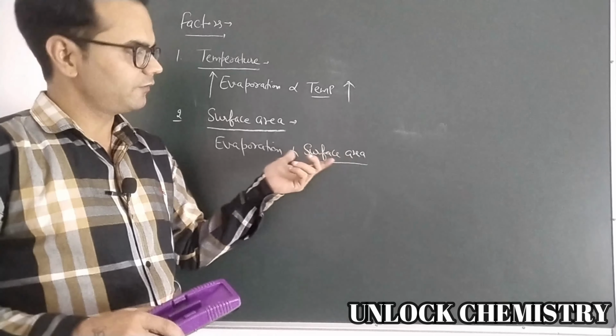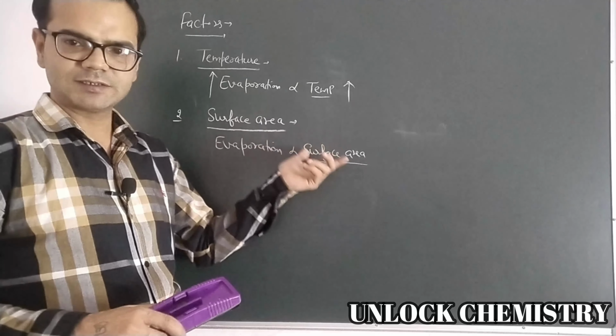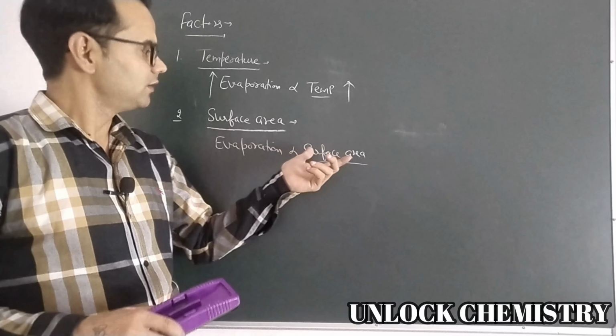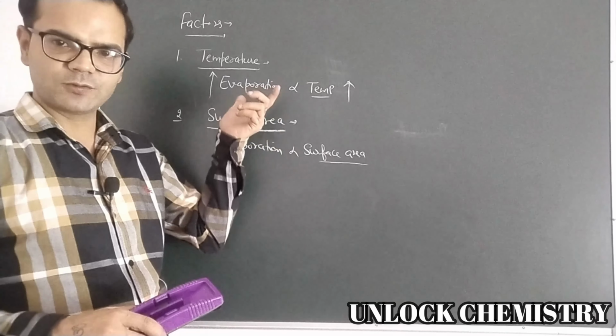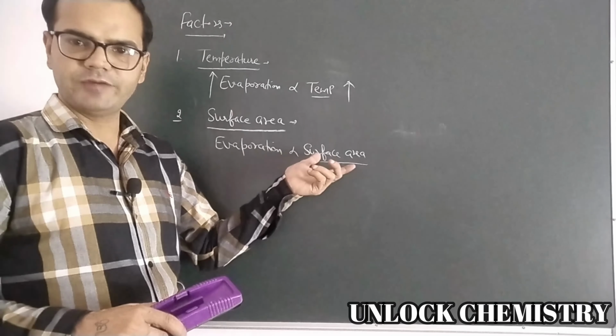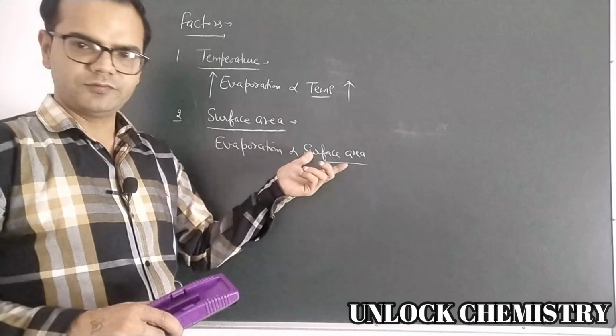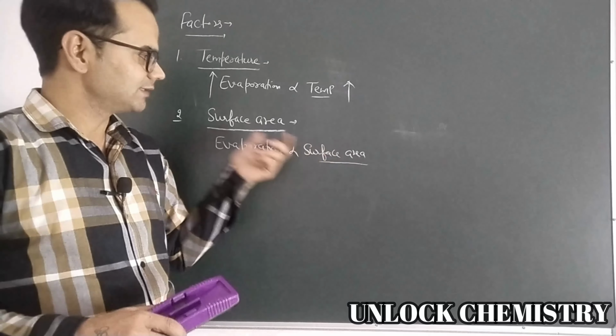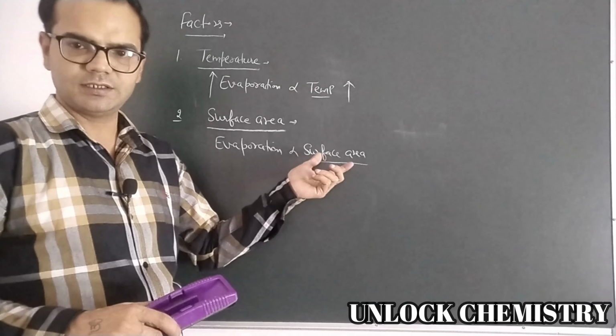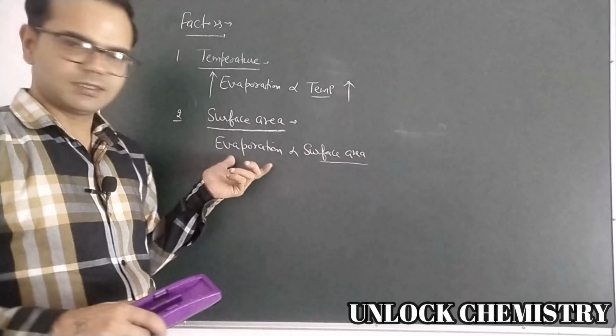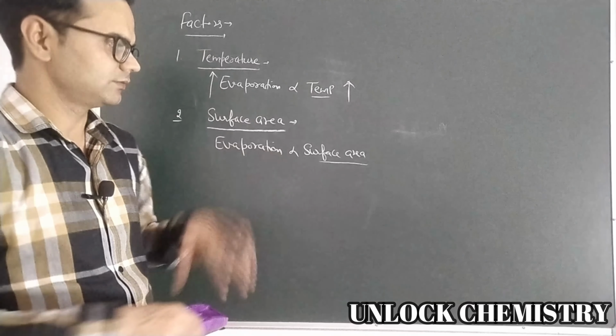If we spread the wet clothes, more area is exposed and more particles will get heat from the atmosphere and water will evaporate, our clothes will dry. So spreading of wet clothes is the example of how surface area increases the evaporation rate.